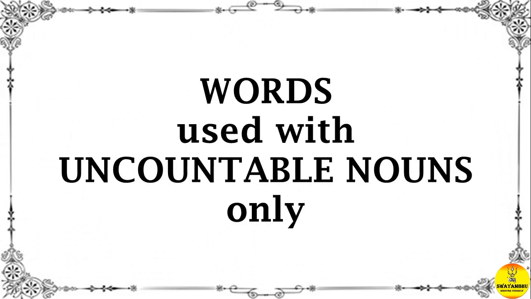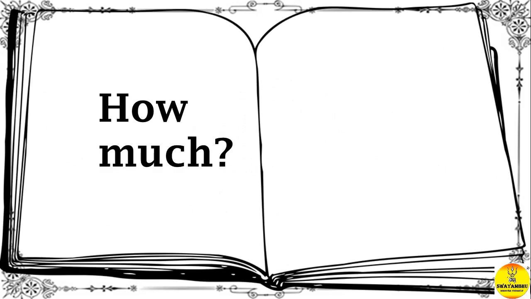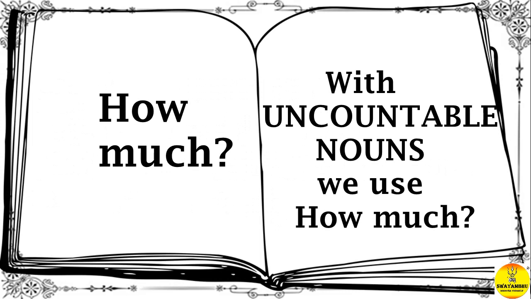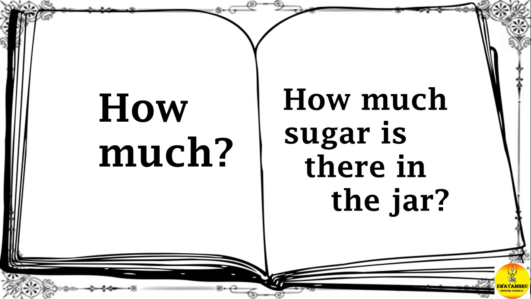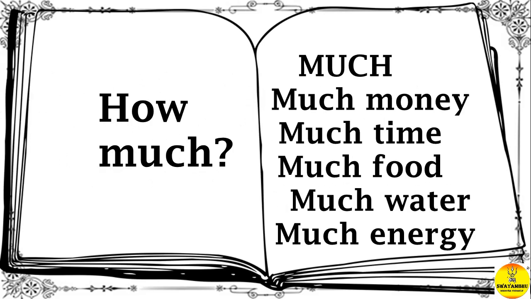Now, let's take a look at the words used with uncountable nouns only. How much? With uncountable nouns, we use how much. How much water is there in the bottle? How much sugar is there in the jar? Much. Much money, much time, much food, much water, much energy.